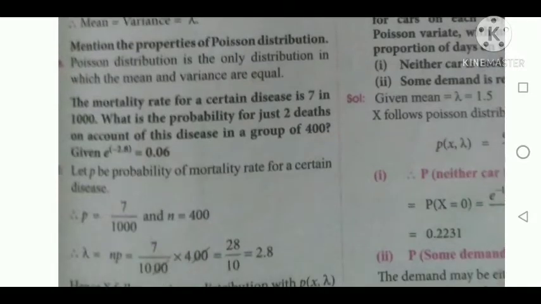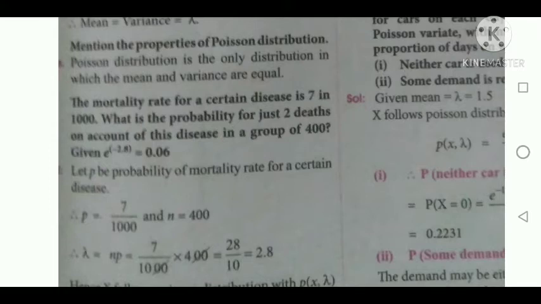The mortality rate of a certain disease is 7 in 1000, that is, if there are 1000 cases, the mortality is 7 only. What is the probability for just two deaths on account of this disease in a group of 400? Here given e power minus 2.8 equal to 0.06.